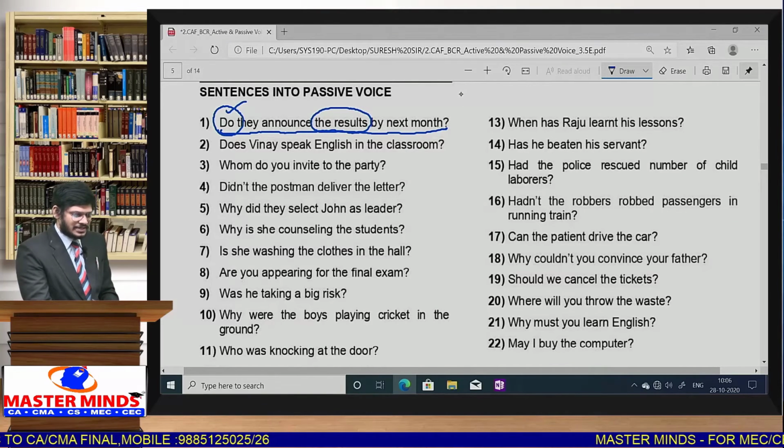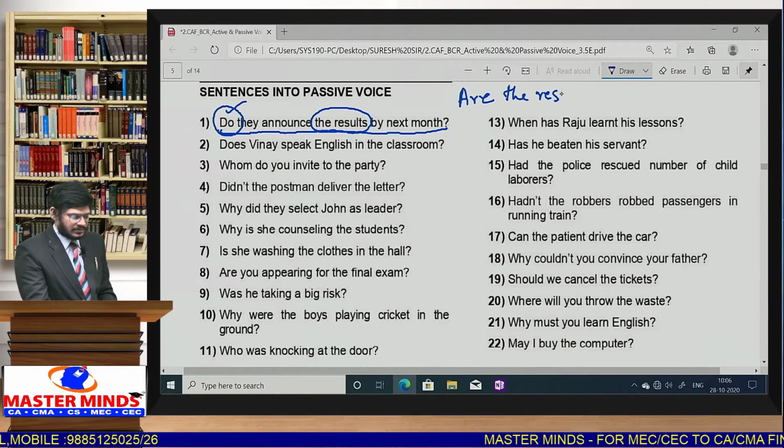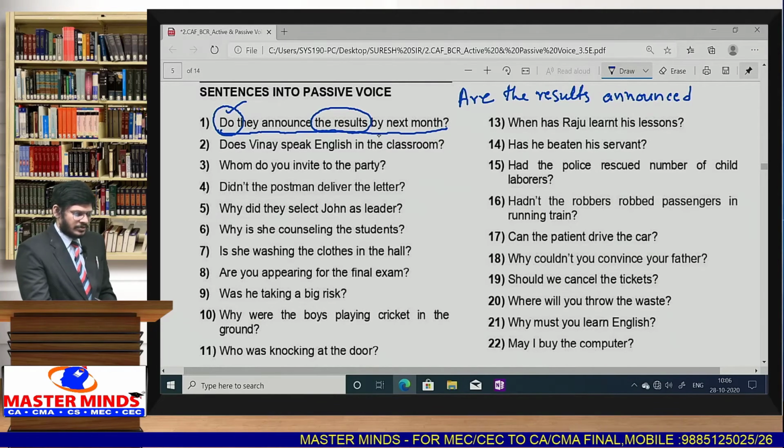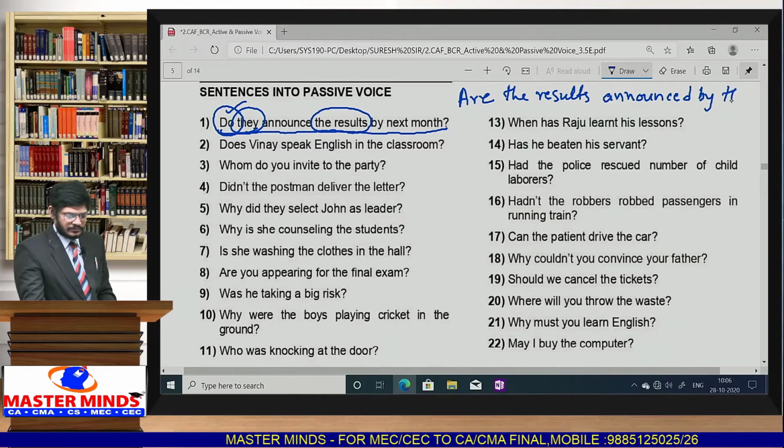Results are plural, so the answer can be: are the results announced by them by next month? V3 form is announced.